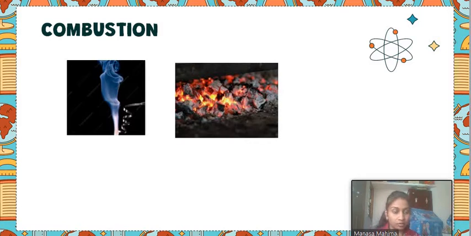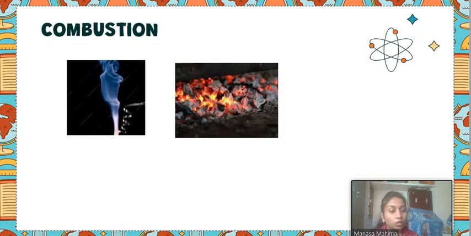Why? Because if I take a paper and burn it, by lighting it with a matchstick, I am burning the paper. And I will say the burning of paper is a chemical process.